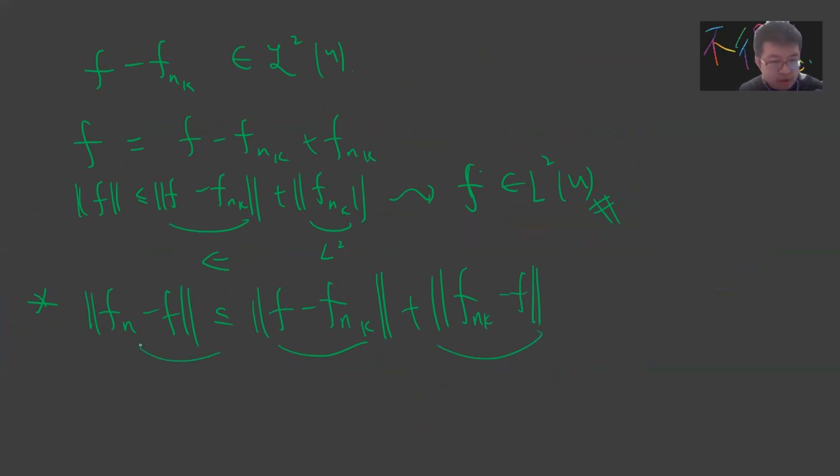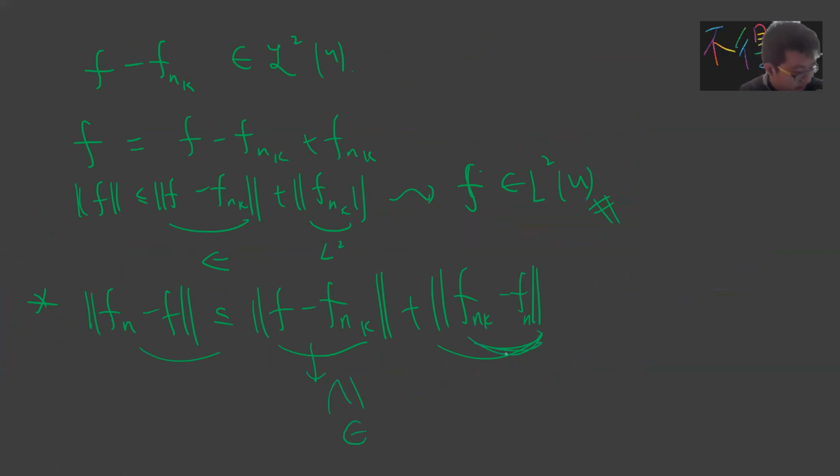So this term is bounded by these two. And this one is by definition, as I said, arbitrarily small.